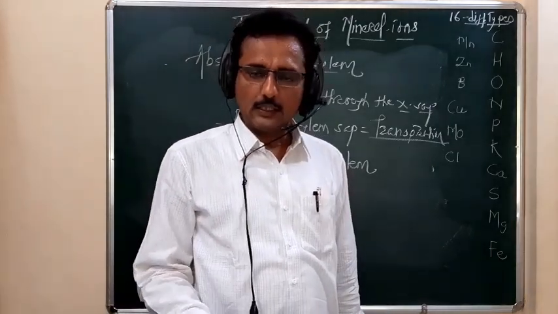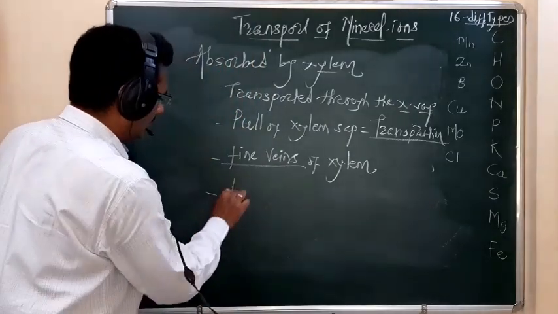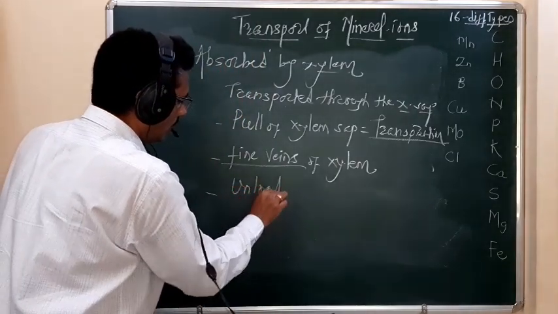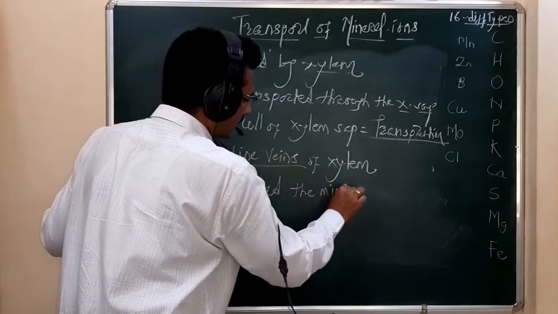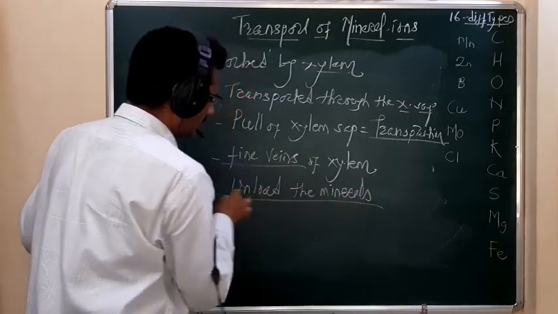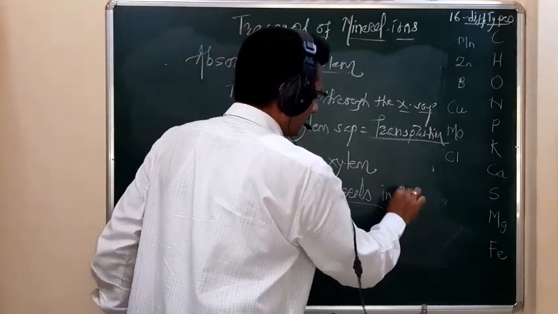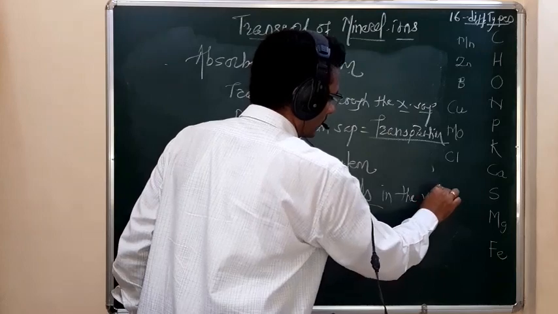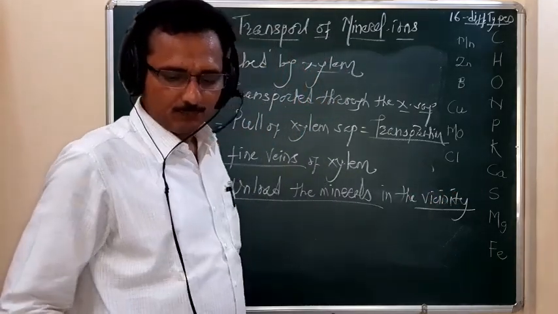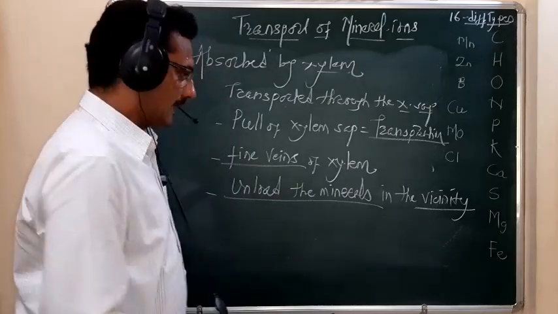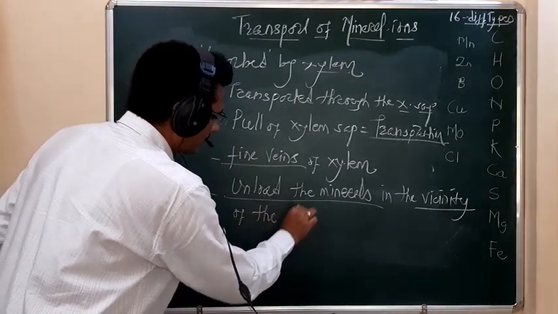And remember, these fine veins unload the minerals in the vicinity of the cells.